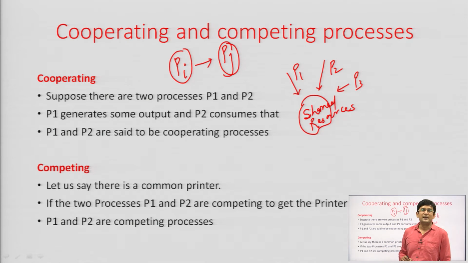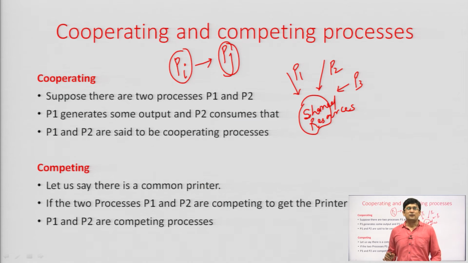So, we have some mechanisms by which we can restrict the other processes from accessing the printer when one process is already accessing it. All those processes trying to access the printer concurrently are said to be competing processes.